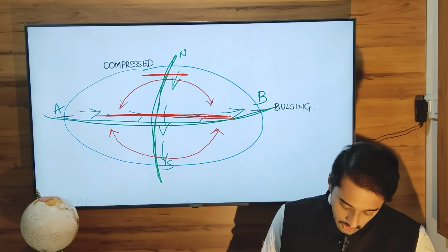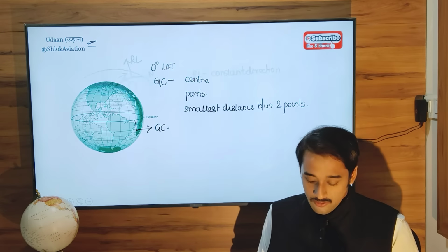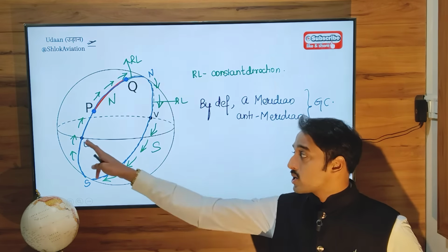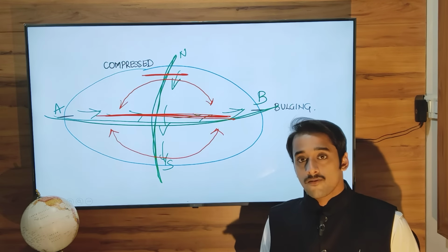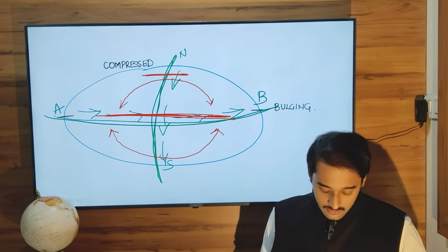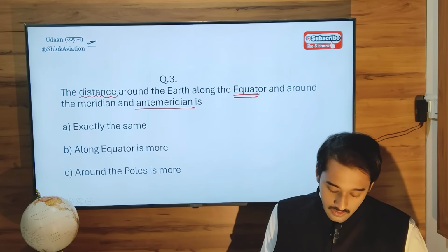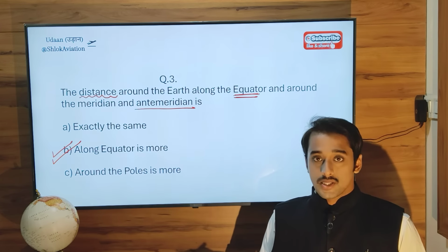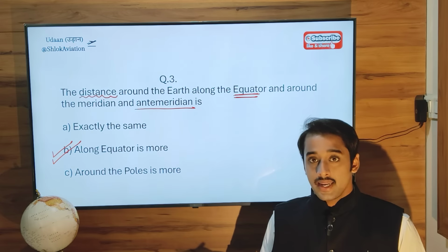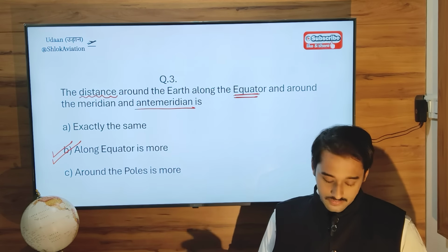So coming back to this question, understanding that the equator is a great circle, the concept of rumb line and great circle applied to a meridian and anti-meridian, and then considering the shape of the earth, we are in a better position to answer this question: the distance around the equator will be more than the distance along a meridian and anti-meridian, only and only because of the shape of the earth.